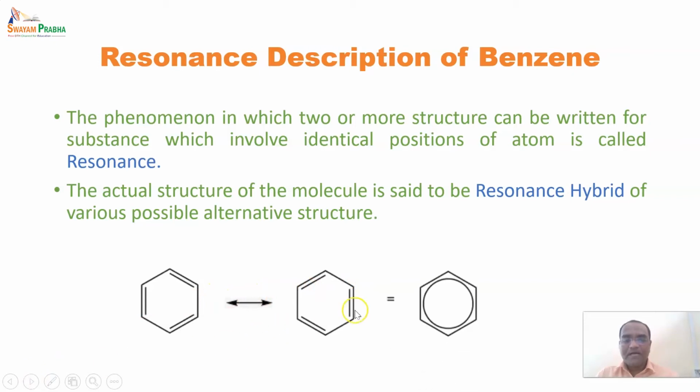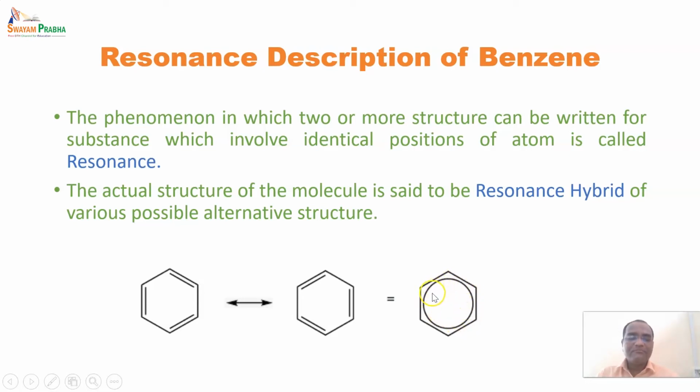And the hybrid or equivalent of these two structures is represented by an equal sign with two or three lines, and it is represented in such a way. So the resonance hybrid is such that it is the possible alternative of all the structures. Here there are two structures of benzene, and the alternative for these is a resonance hybrid having a circle in the middle.